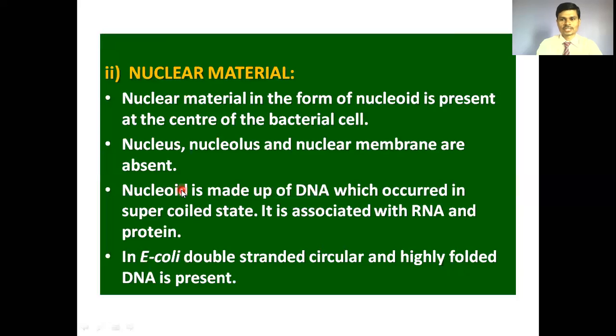Then let's move toward the next part of the protoplasm, that is nuclear material. This nuclear material is in the form of a nucleoid, which is present at the center of the bacterial cell. The nucleus, nucleolus, and nuclear membrane are absent. Hence, it is a prokaryotic cell. The nucleoid is made up of DNA, which occurs in a supercoiled state. It is also associated with RNA and protein. In E. coli, double-stranded circular and highly folded DNA is present. This means DNA is supercoiled as far as the bacterial cell is concerned.